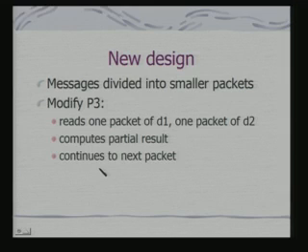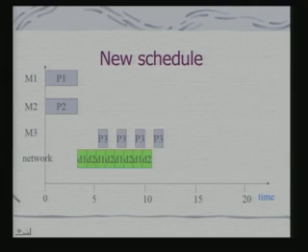Okay. So, therefore, what it means that you can now schedule P3 overlap with actual transmission, because earlier P3 was getting scheduled only after transmission was complete. Okay. So, in this case I have divided the data into packets. So, these are D1, D2 correspond to packets from task P1 or P2. So, once D1 and D2 have arrived, P3 can be scheduled.